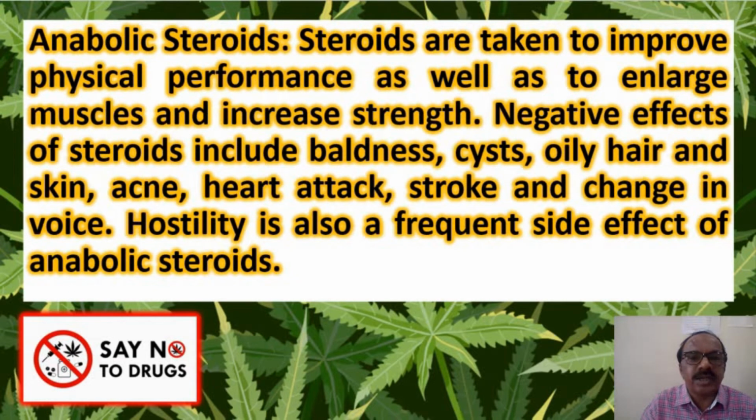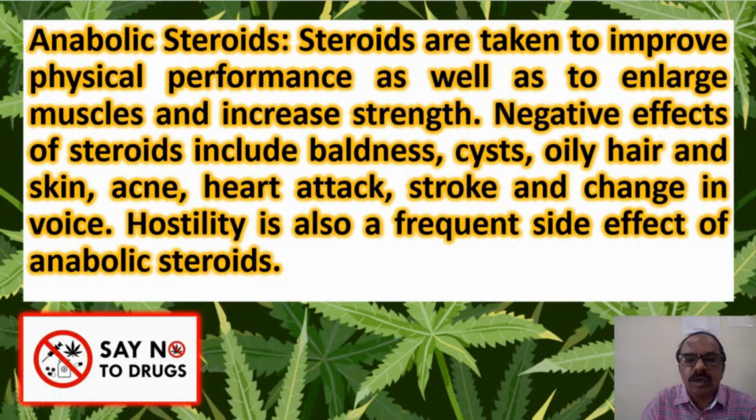The next category of drugs are anabolic steroids. Steroids are taken to improve physical performance as well as enlarge muscles and increase strength, especially in the case of bodybuilders. The negative effects of steroids include baldness, cysts, oily hair, skin acne, heart attack, stroke, and change in voice.